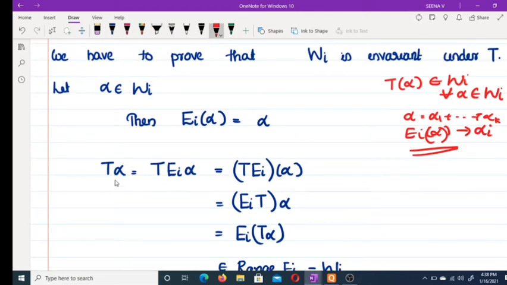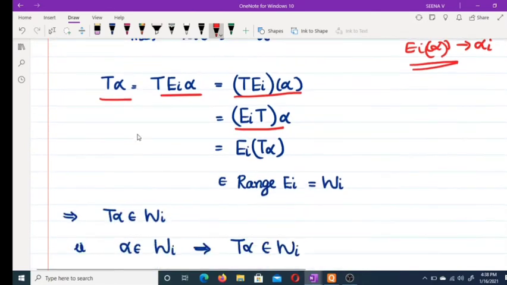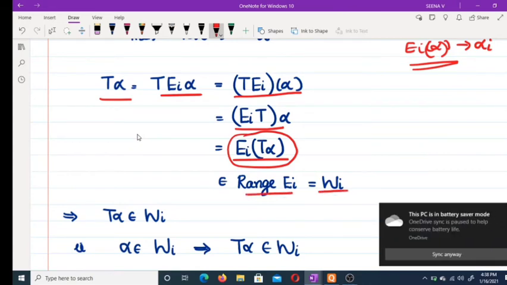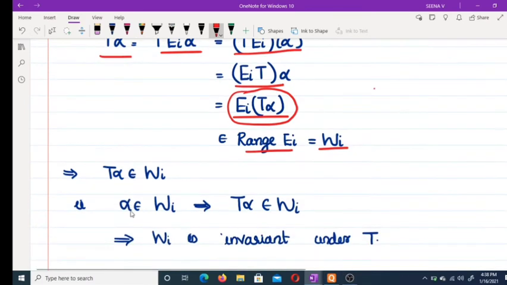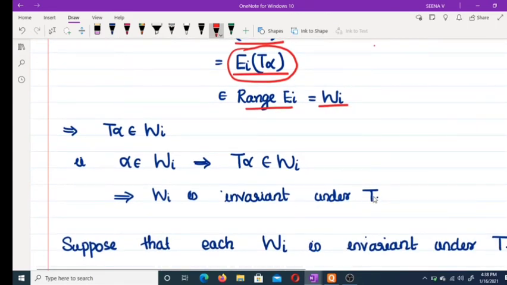Now what is T alpha? T alpha is equal to T Ei alpha. But T Ei is the same as Ei T, because T Ei equals Ei T. Therefore, this is the same as Ei of T alpha. What about this one? This is an element in the range of Ei, but the range of Ei is in Wi. Therefore, T alpha belongs to Wi. That is, alpha belongs to Wi implies T alpha belongs to Wi. This implies Wi is invariant under T.